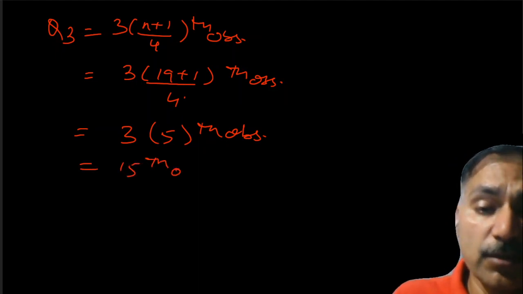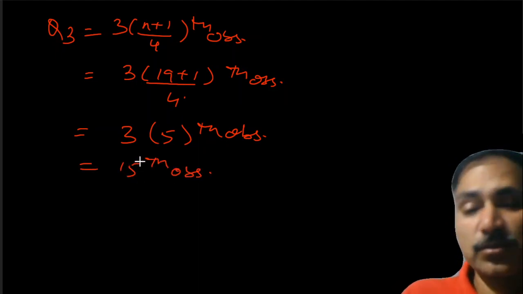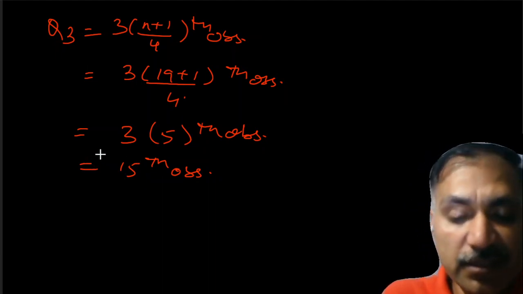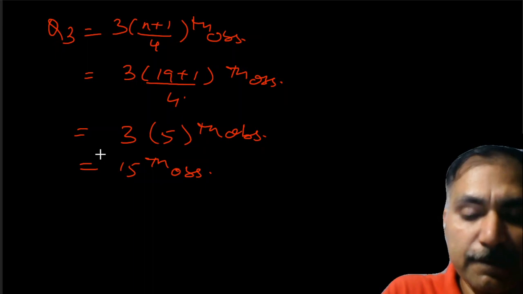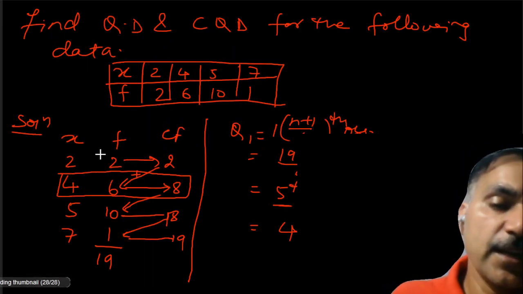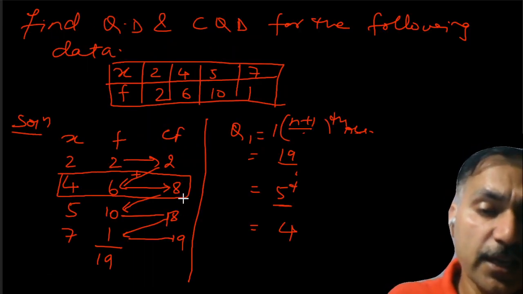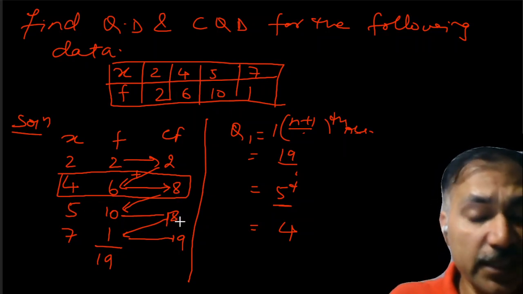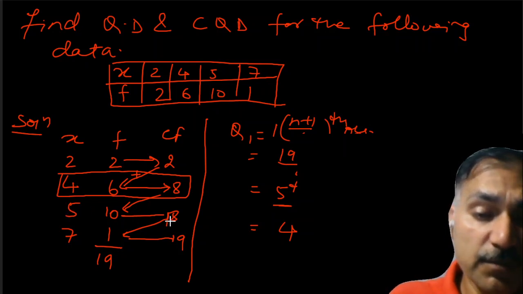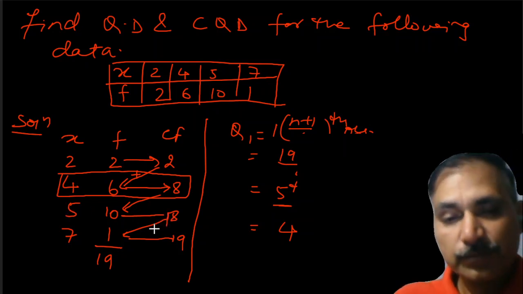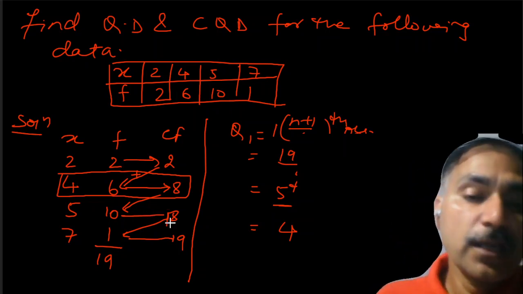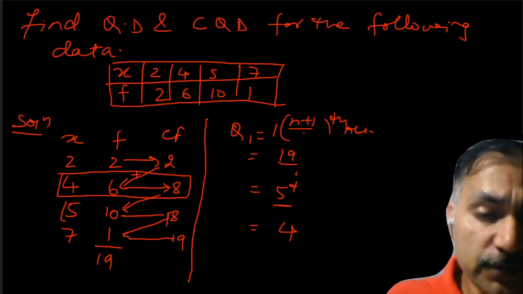That is the 15th observation. Now we need to see what is the 15th observation in the list. Till 8 is going to be the second, and from 8 till 18 is going to be the next. So it is in between 8 to 18, and it is less than 18, so it will fall under this one.